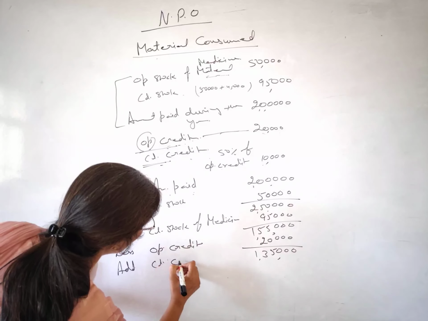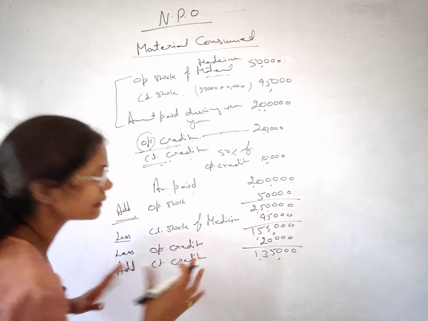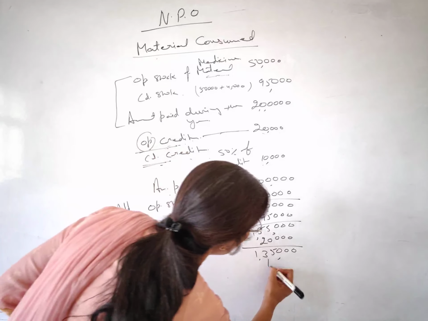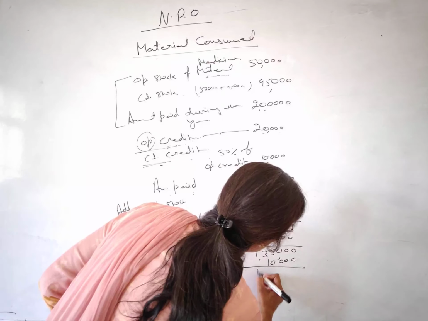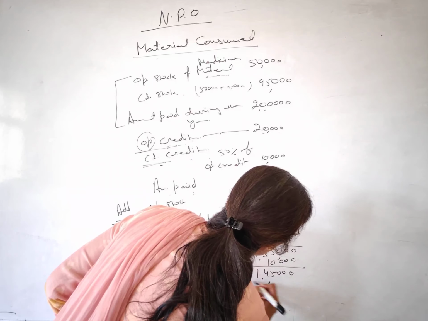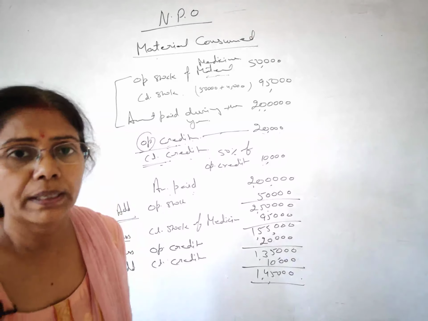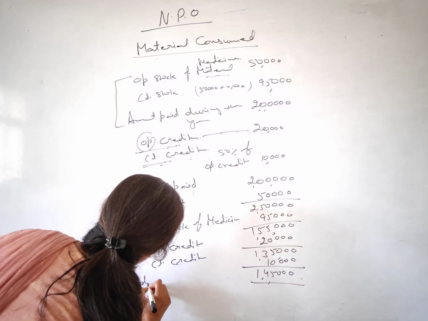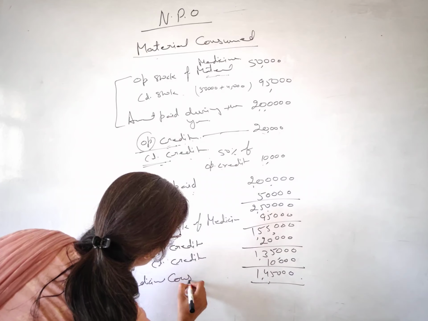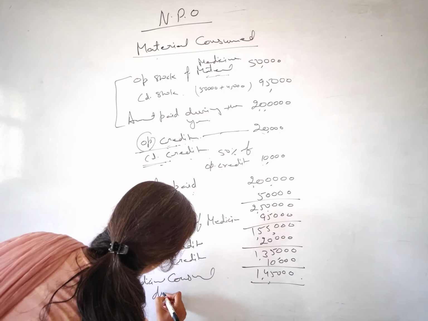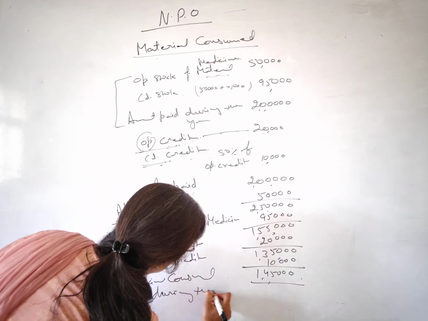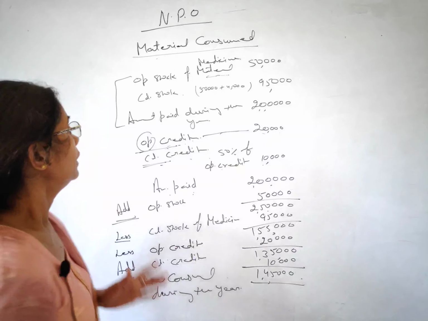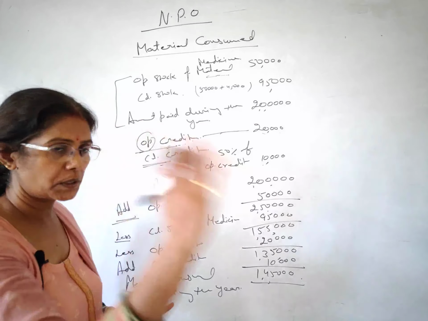What is this? Closing creditors. Expenses of the current year will be dealt in the current year only, OK. So 10,000 you will plus, so that becomes your 1,45,000. So this is your medicines consumed during the year. All right. I hope it is clear. Students, remember this point. Keep it in your mind.